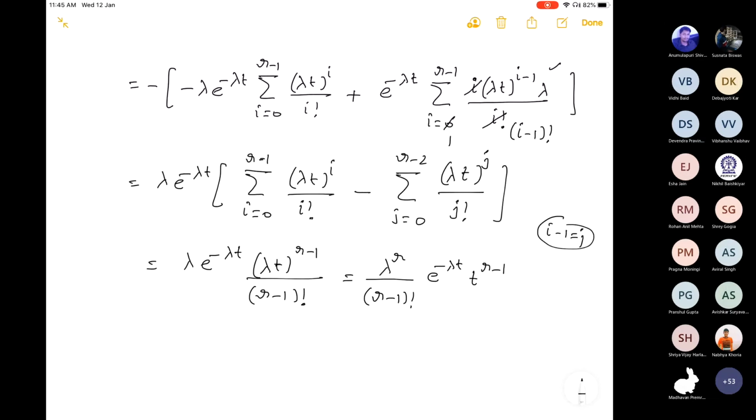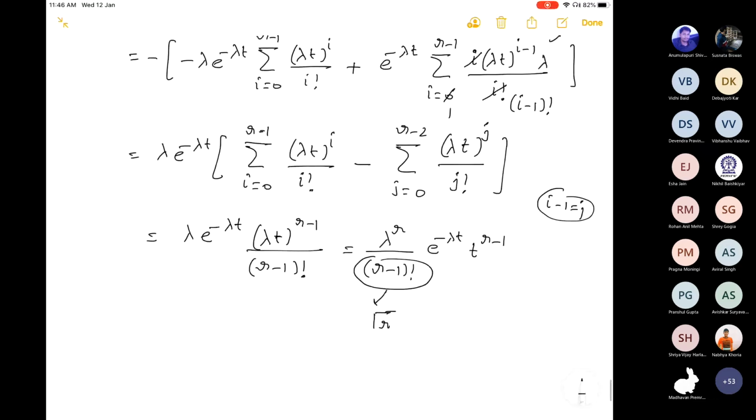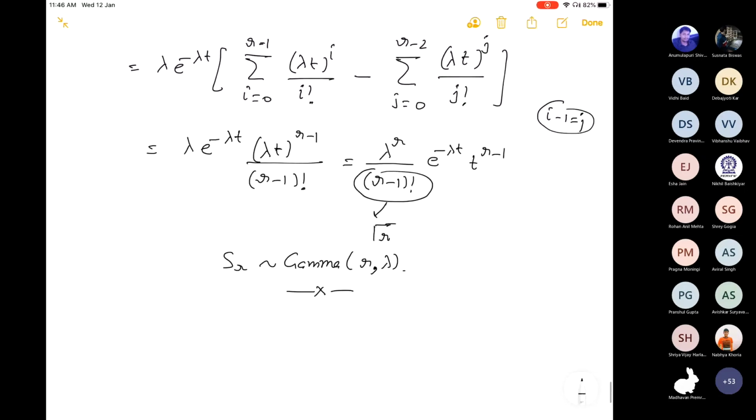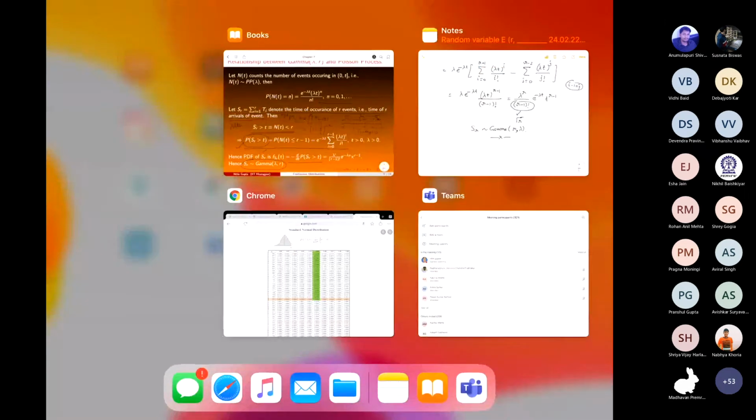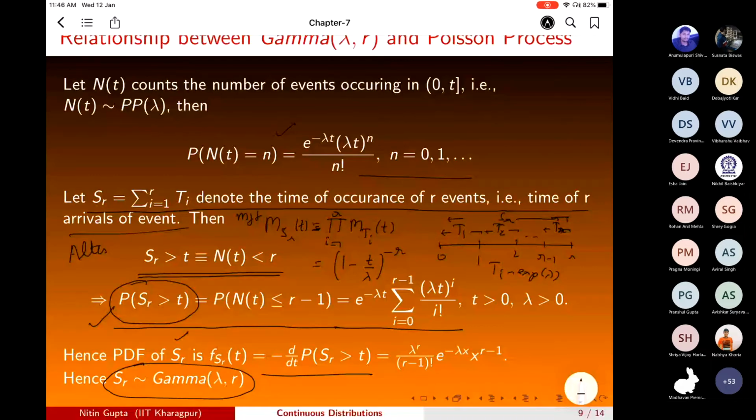So this is nothing but the density of the gamma distribution, gamma with R comma lambda. So in this fashion, you can easily show this quantity follows the gamma distribution.